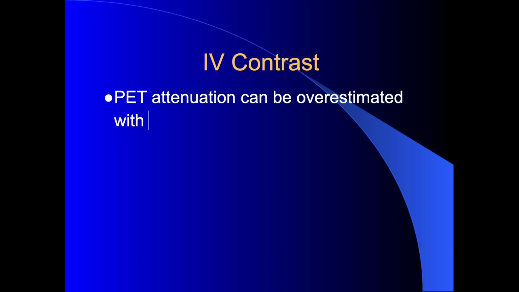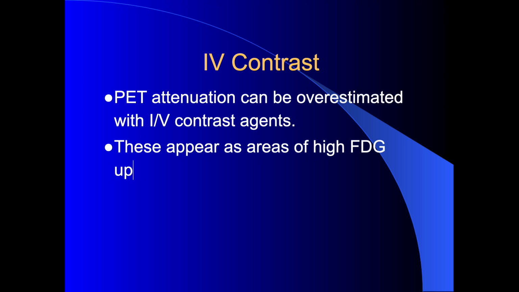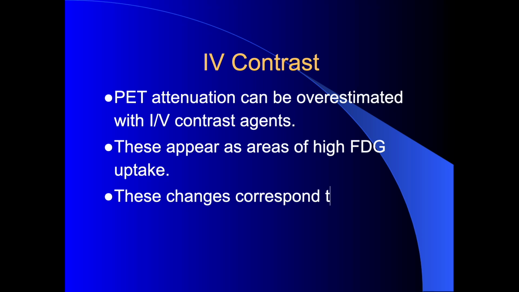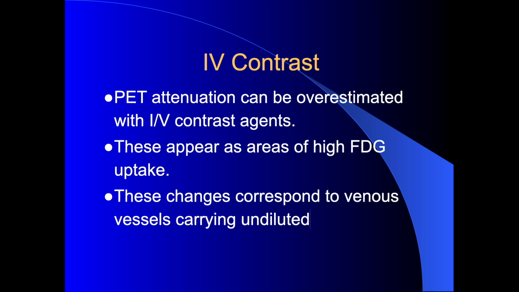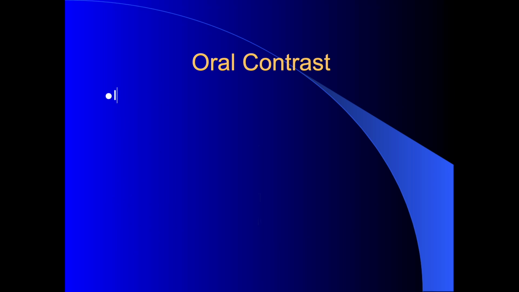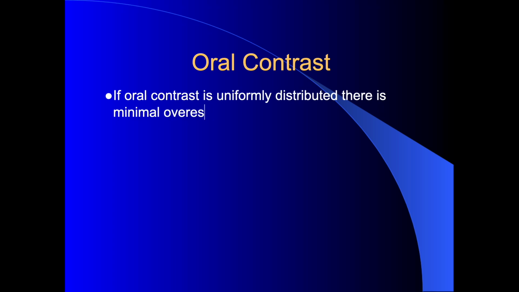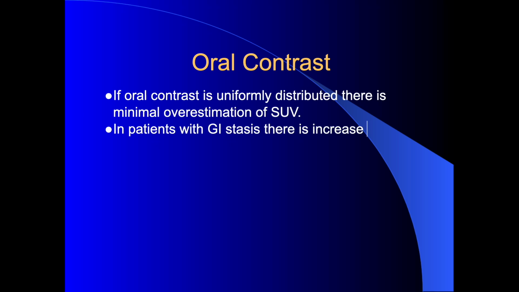PET attenuation can be overestimated with IV contrast agents. These appear as areas of high FDG uptake. These changes correspond to venous vessels carrying undiluted contrast to the heart. If oral contrast is uniformly distributed, there is minimal overestimation of SUV. In patients with GI stasis, there is increased CT attenuation resulting in inaccuracies.